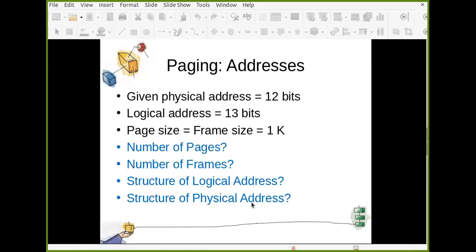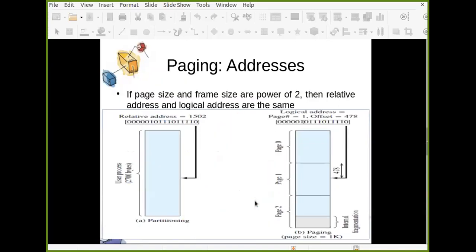Is it 10 plus 3 or 3 plus 10? It is 3 plus 10. 3 bits for page number and 10 bits for offset. Similarly, in this physical address, 2 bits for frame number because it is physical, and 10 for offset.